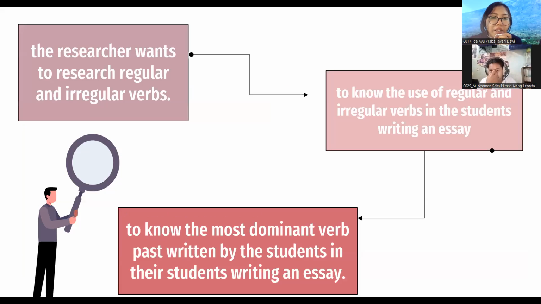Based on the explanation above, the researcher wants to research regular and irregular verbs. Therefore, the researcher wrote a research paper entitled An Analysis of Regular and Irregular Verb in Student Writing Essay. The objective of the study is to know the use of regular and irregular verbs in the student writing an essay and to know the most dominant verb past written by the student in their student writing an essay.